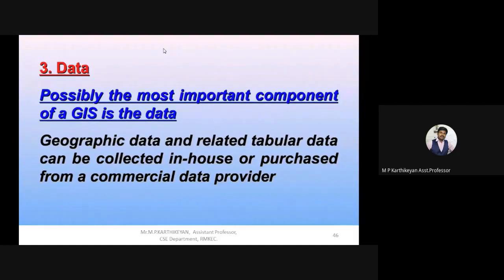If you are covering any area, the area of a waterfall, the depth of the waterfall, or any mountain areas, specific characters or attributes can be mentioned for those areas. So these kinds of data can be stored in a SQL server and then analyzed later. This is the most important part, where we can manipulate, analyze, and get a proper output from this component. This is the most important component of a GIS.